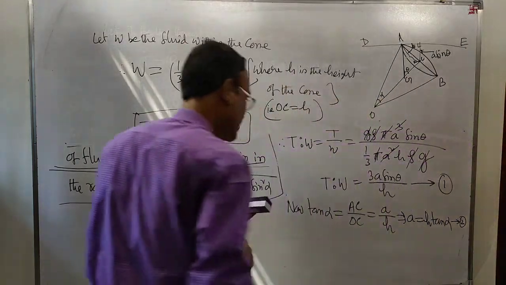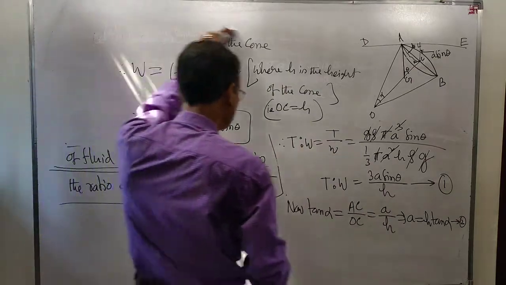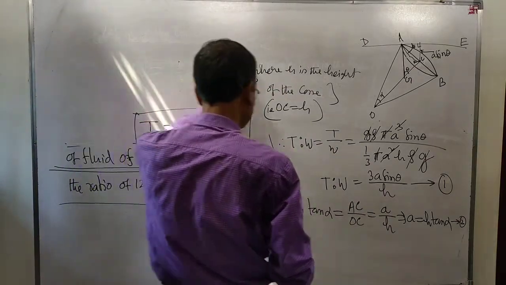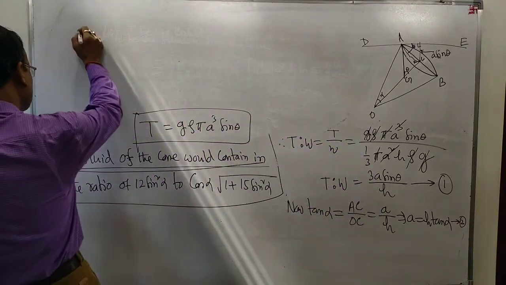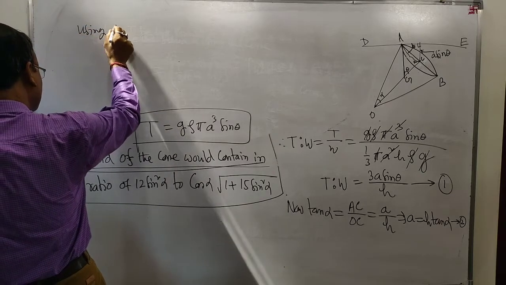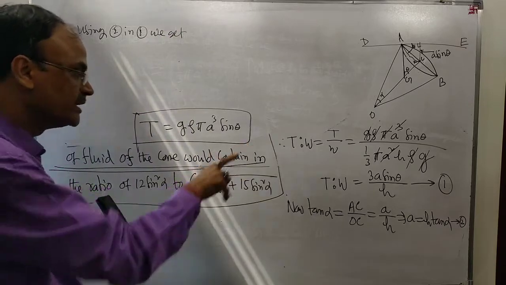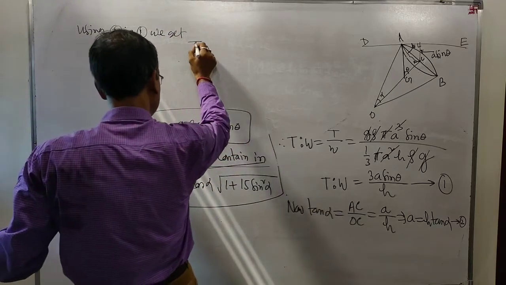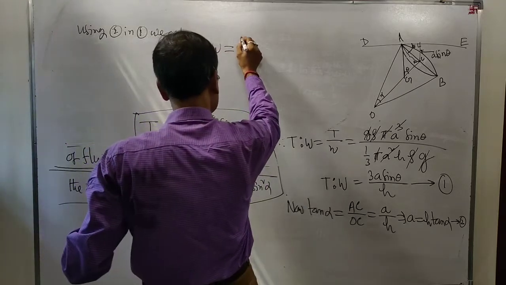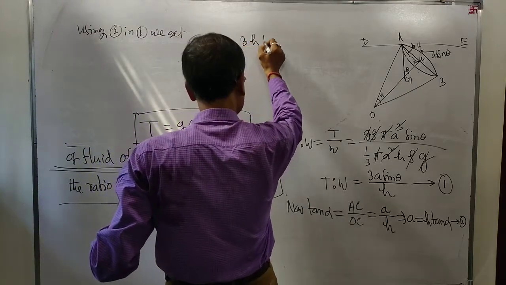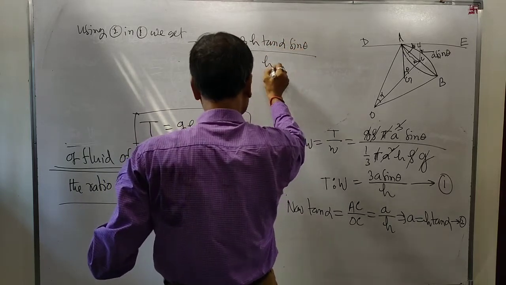Now, using 2 in 1 we get T is to W equal to 3h tan alpha sin theta divided by h.